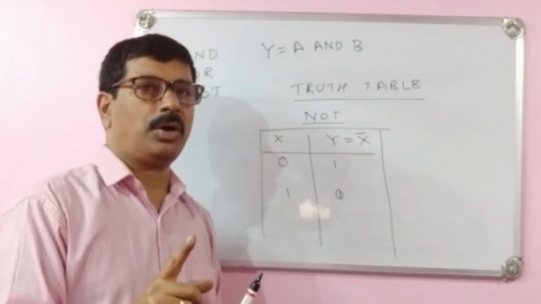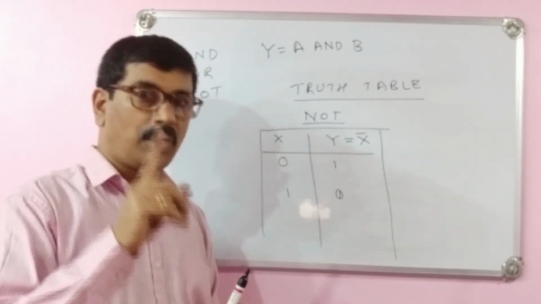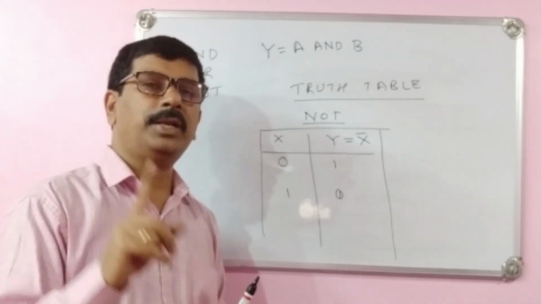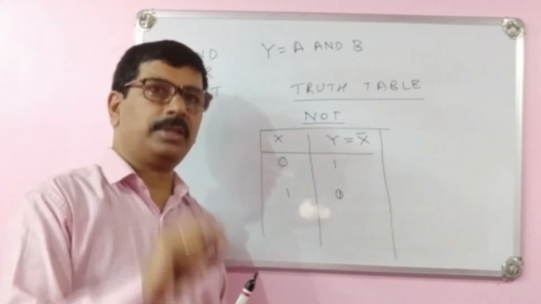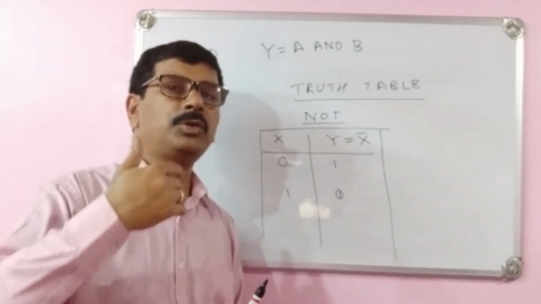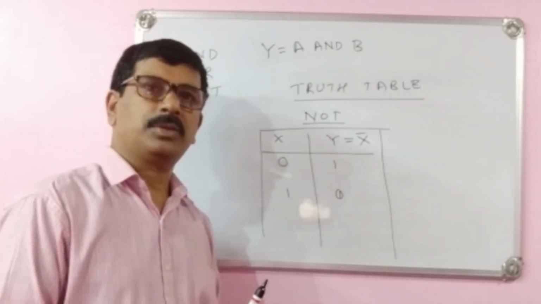And in the OR, if any one result or all the results are true, then it gives the result. And in the NOT, whatever input you give, it gives the opposite of that given input. 1 means 0, 0 means 1.